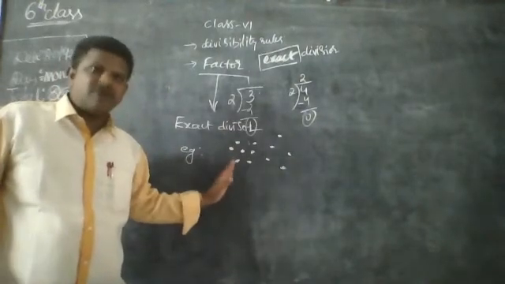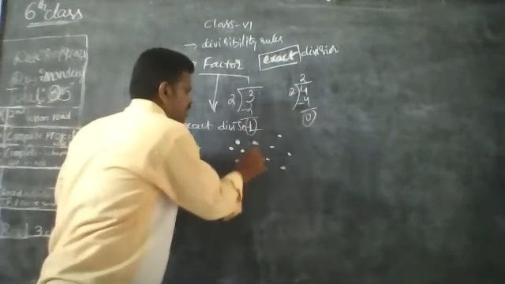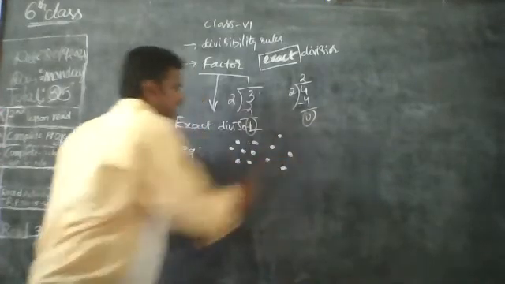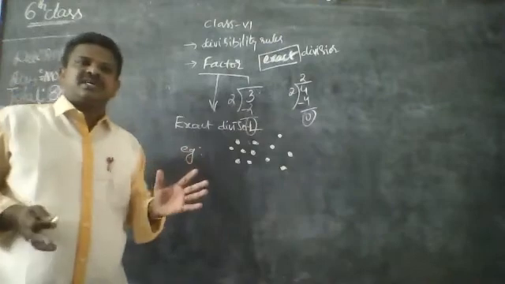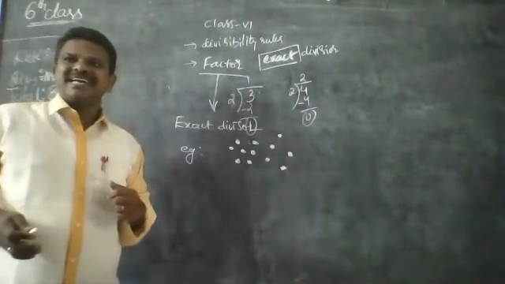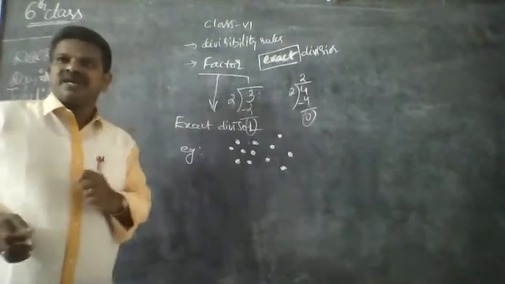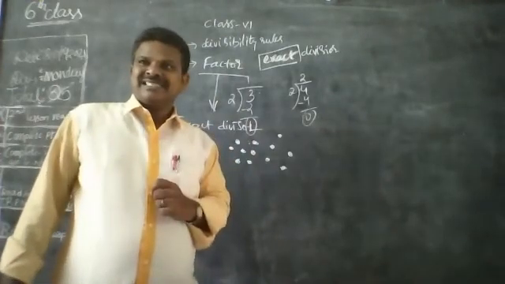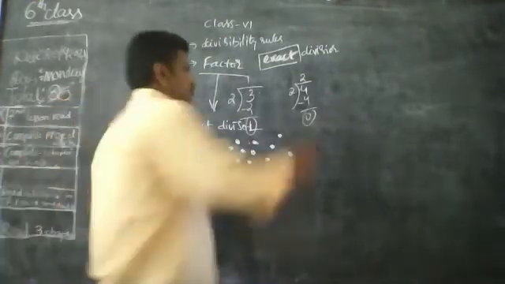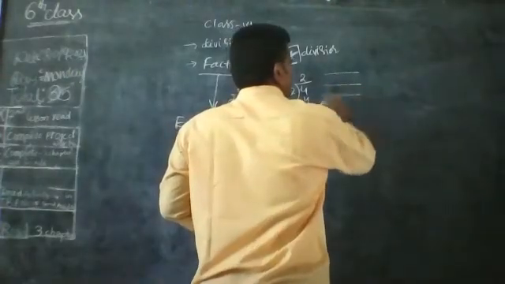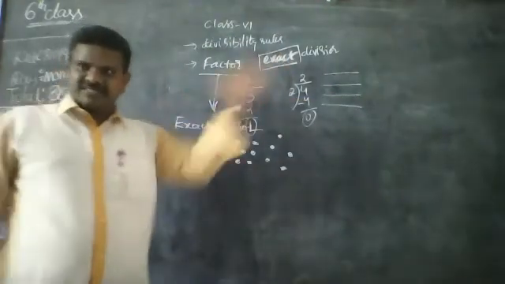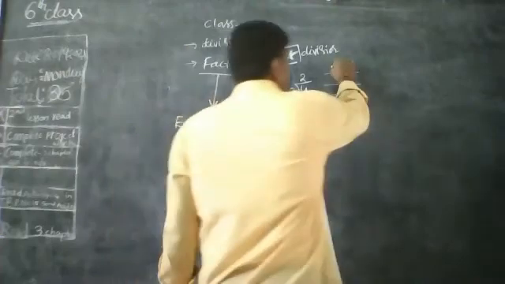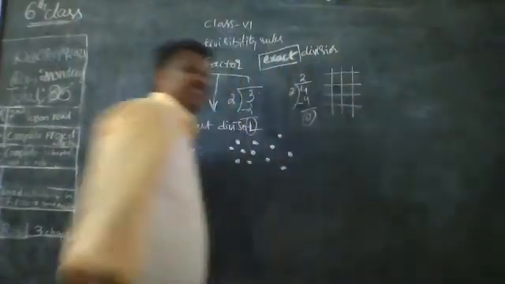There are 12 dots, 12 marbles. I am using these 12 marbles in different ways. First way I will show you. Now, rows and columns. Here we want to know what rows and columns are. So these are rows, horizontal lines. Horizontal lines are called rows. The vertical lines, these are columns.